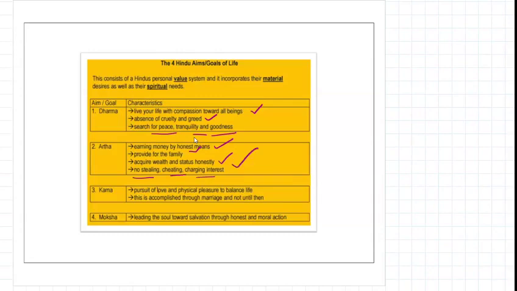Kama is basically rati, the pursuit of love and physical pleasure to balance life. Through this we get the production of children, and that is also one aim of the Hindu marriage.